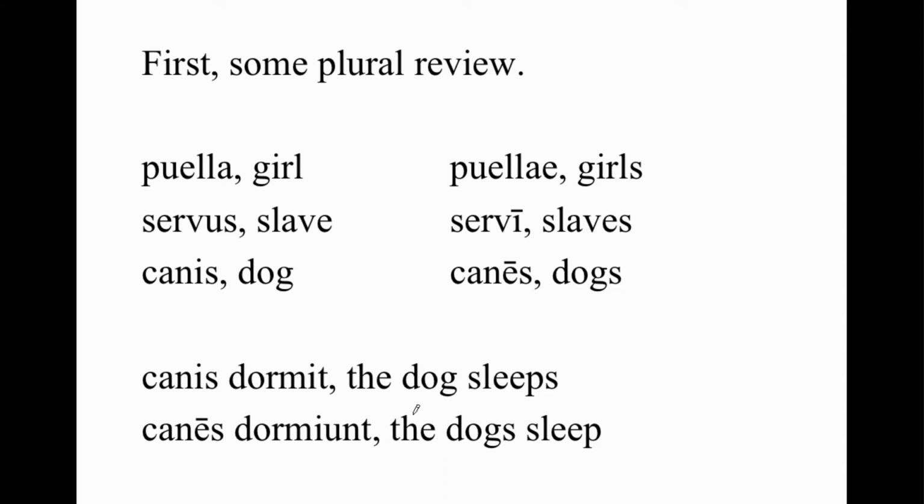You had a tutorial video on the nominative plural forms and the verbs that you'll see go with them. So here's what we already knew. Puella, singular girl, becomes puellae, girls. That diphthong, that A and E together, we pronounce like the English word I. So puellae is girls as a subject of a verb. Servus was the singular, slave. Now when we go plural, we replace it with a long I, servi. That's pronounced like a double E, servi. Canis was the singular, dog. Canes, E with a long mark, pronounced ace, is the plural of dogs.